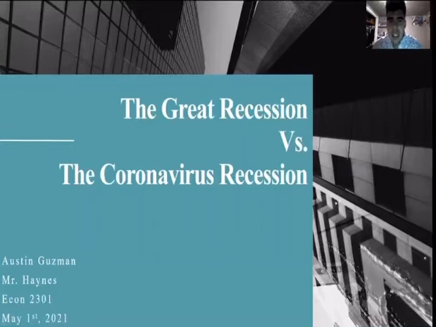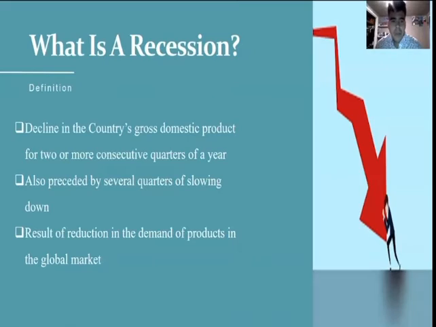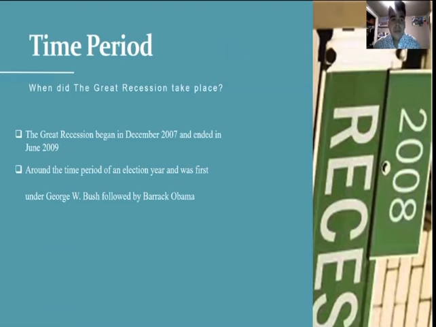Today we're going to be looking at the Great Recession versus the coronavirus recession, the different effects and causes, and analyzing the similarities and differences that the two have. So, what is a recession? A recession is a decline in GDP for two or more consecutive quarters of a year, also preceded by several quarters of slowing down, a result of reduction in demand of products in the global market.